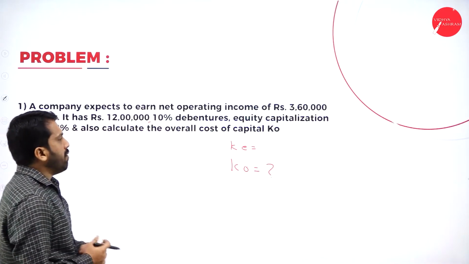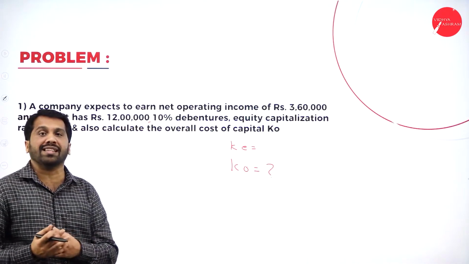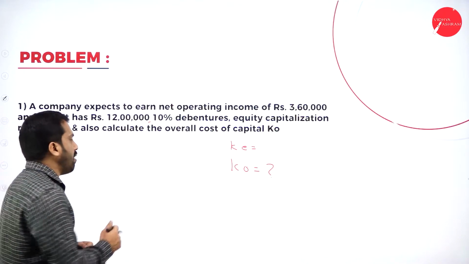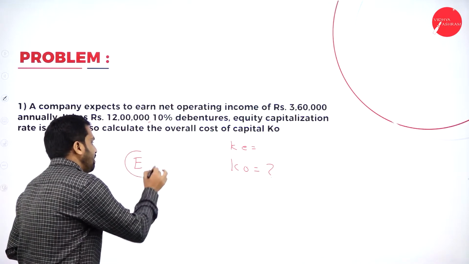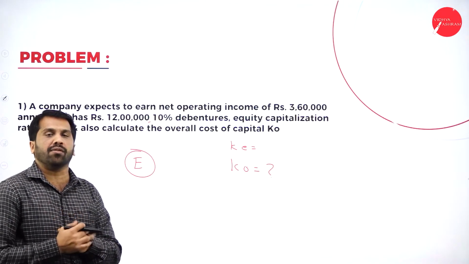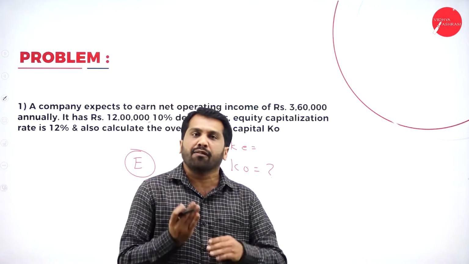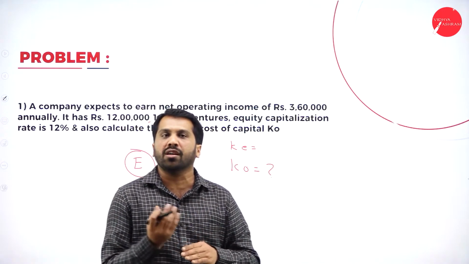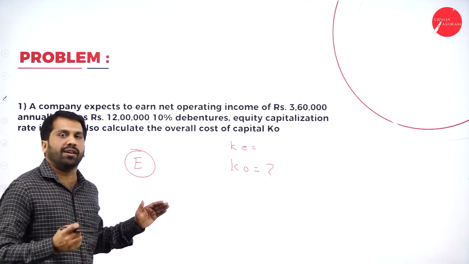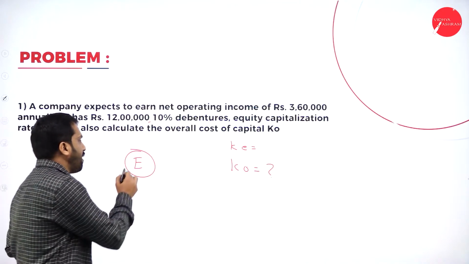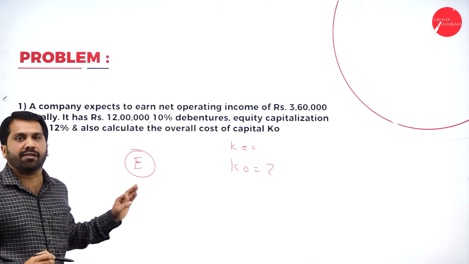Before that, we'll find out what is your equity. What is your E? How to find out your E? If you find out the overall capital, from that you minus debenture, you will get equity. Once again, I'll repeat. You have to find out how much is your equity.